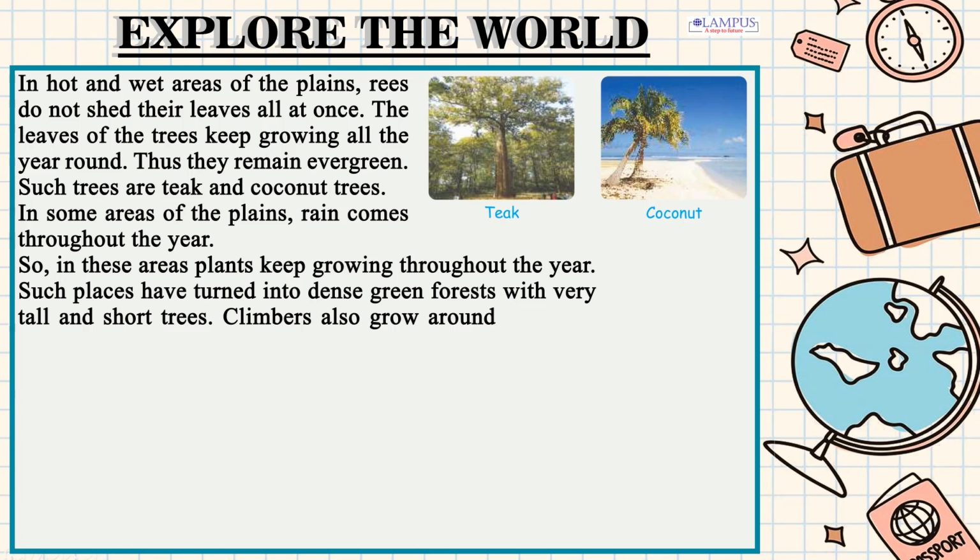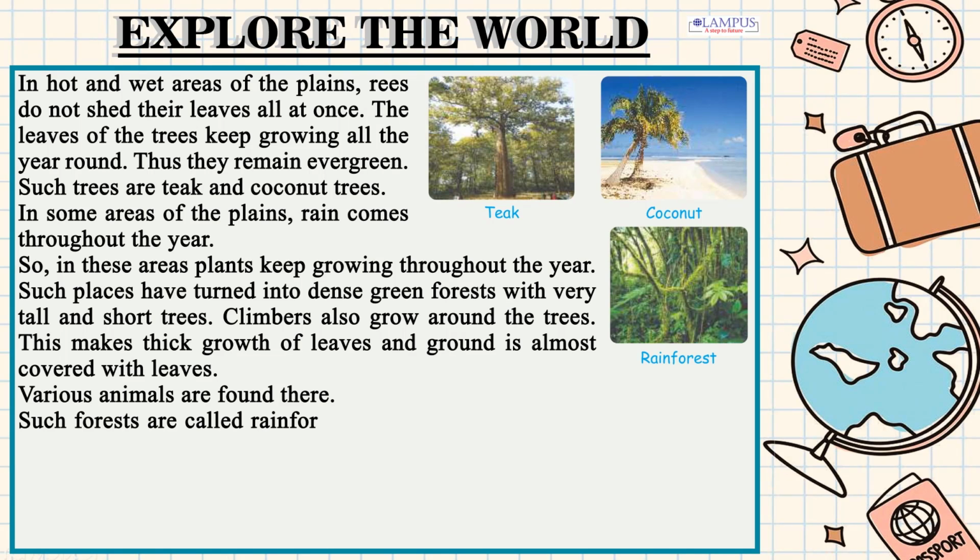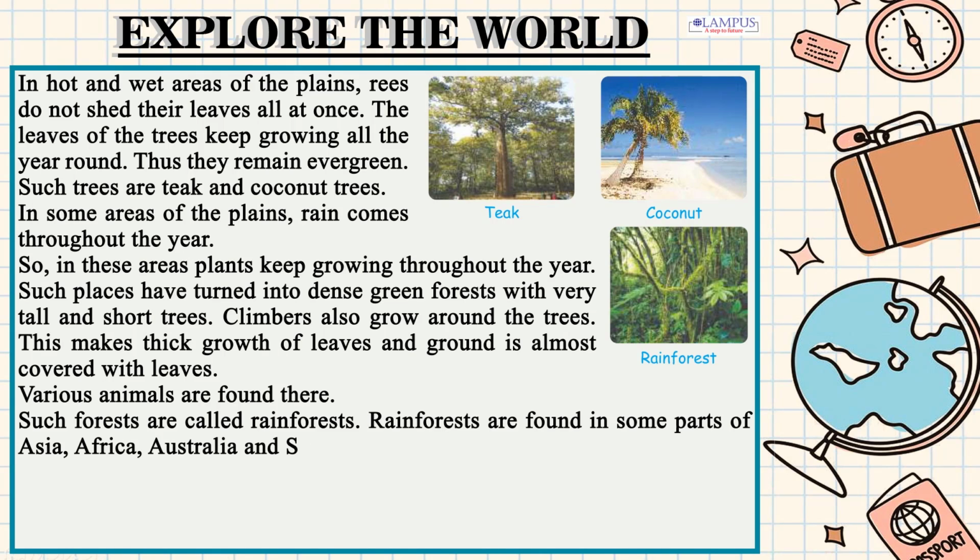Climbers also grow around the trees. This makes a thick growth of leaves and the ground is almost covered with leaves. Various animals are found there. Such forests are called rainforests. Rainforests are found in some parts of Asia, Africa, Australia and South America.